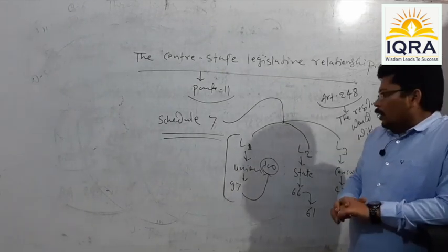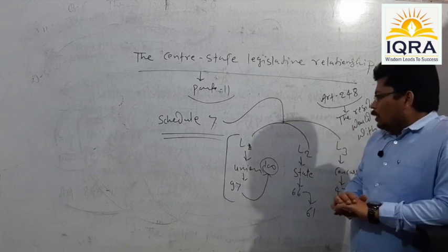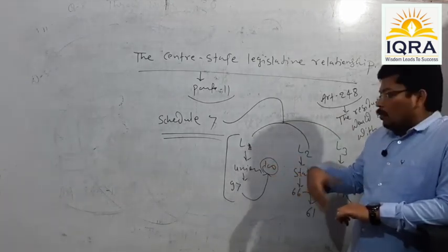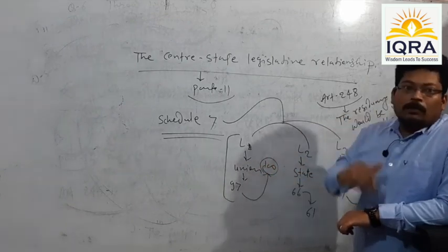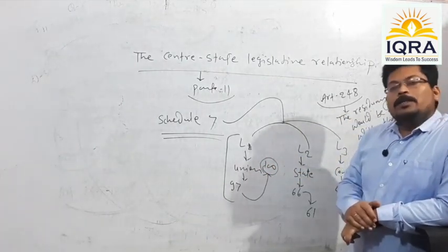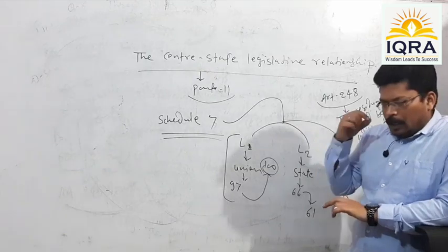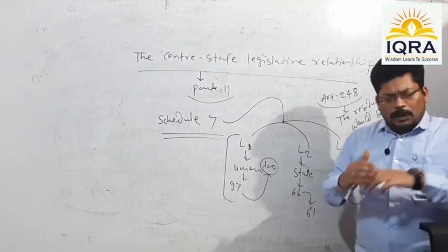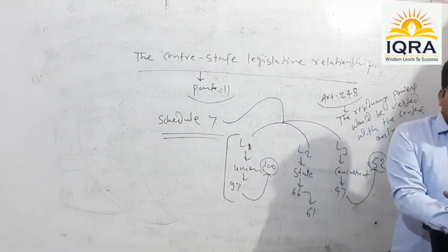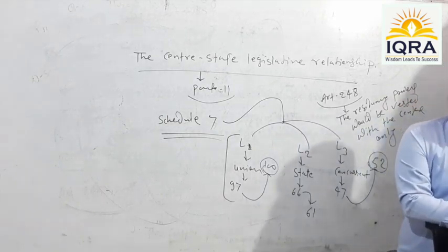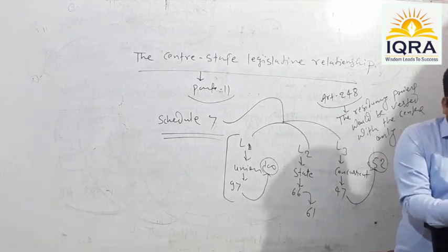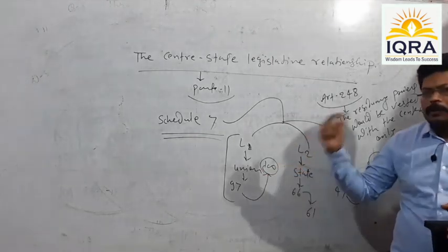The second thing you need to know is that whatever legislative jurisdiction the center acquires over the subjects given under the Union List is termed the exclusive legislative jurisdiction of the center. Do you know the meaning of exclusive legislative jurisdiction of the center? It means that by no way are states empowered to make any sort of legislation over the subjects given here.